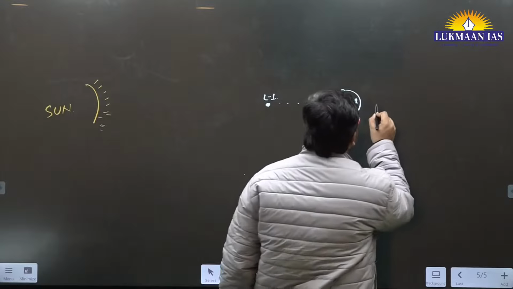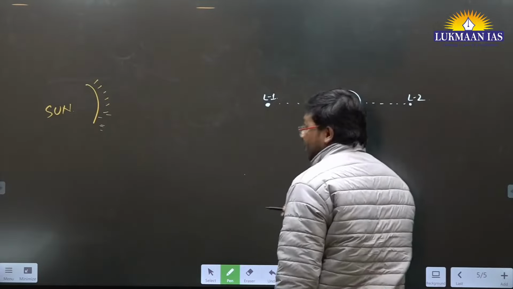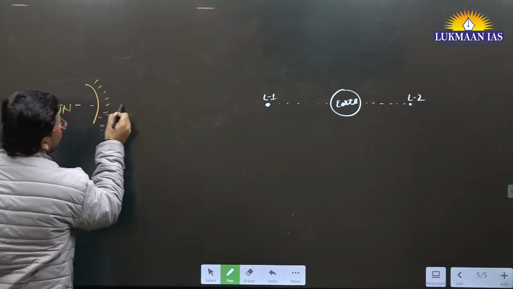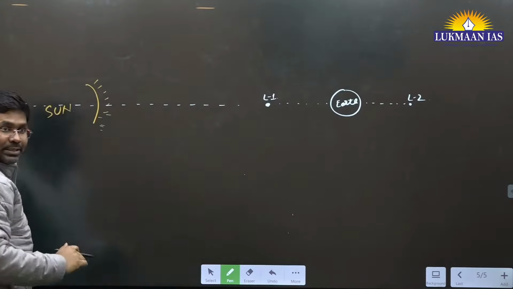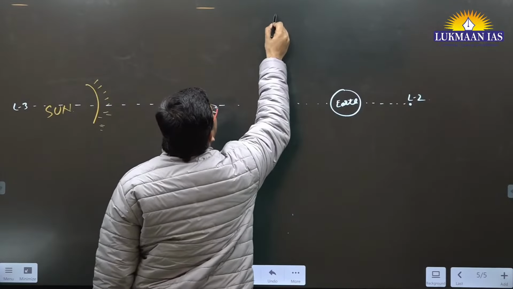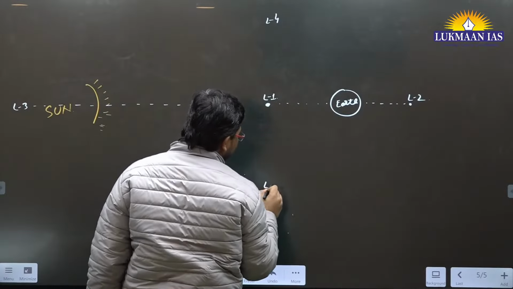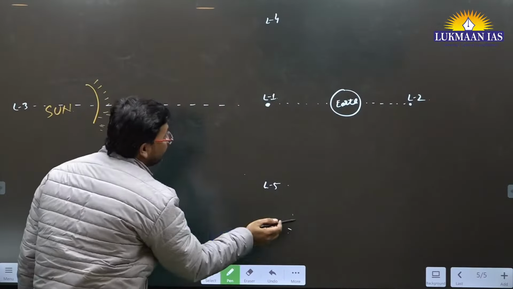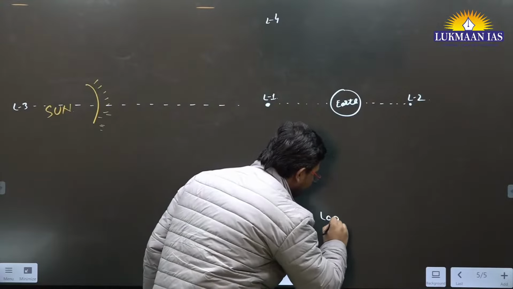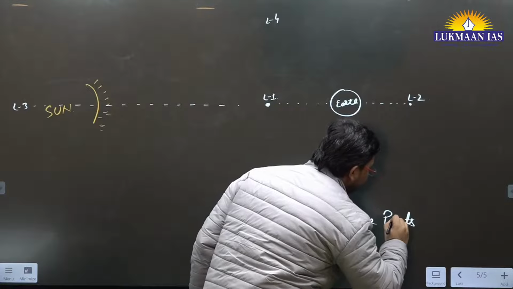Then the L2 point will be located opposite to Earth. Let's say this is L2. The L3 point will be lying over here, opposite to the Sun, right? Then there will be another point which will be known as L4. Then there will be a point which is known as L5. So what are these points? Why are we talking about these points? These are known as Lagrange points.